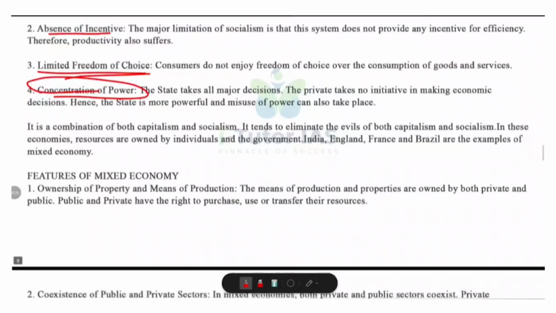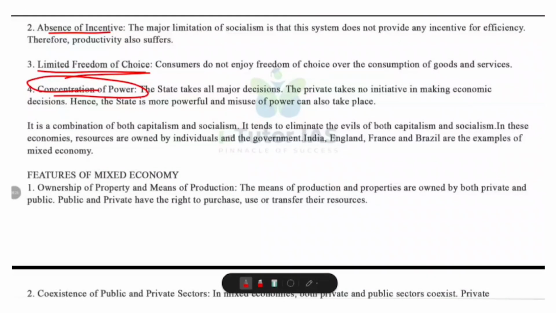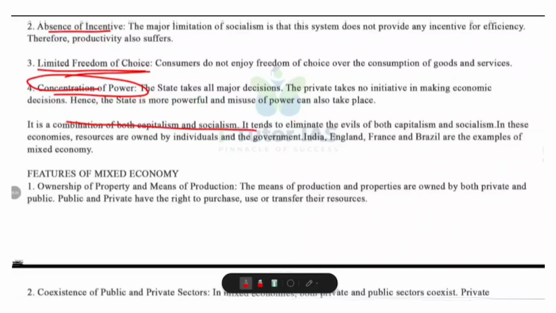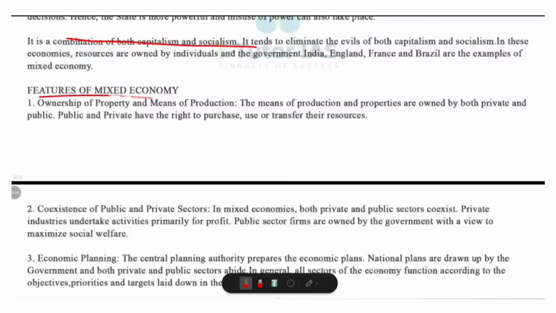Okay. Now that we understand the limits of socialism, let's see how mixed economy tries to combine the best of capitalism and socialism. So let's look at mixed economy. What is meant by mixed economy? A mixed economy is a system where both private and public sector coexist and work together. And its aim is to eliminate the evils of both capitalism like inequality and socialism like inefficiency. Countries like India, England, France and Brazil follow a mixed economy.